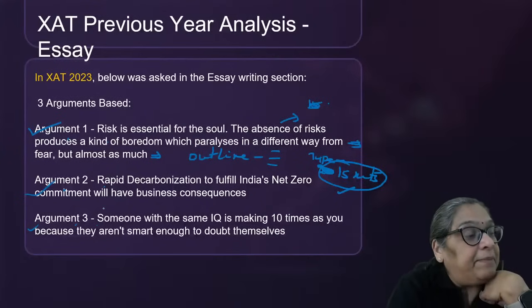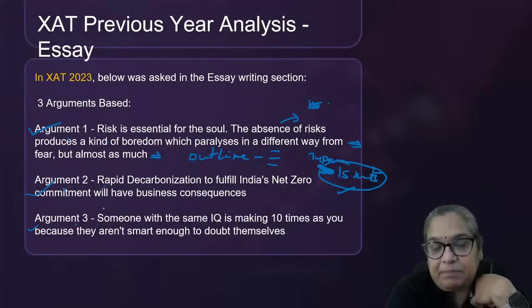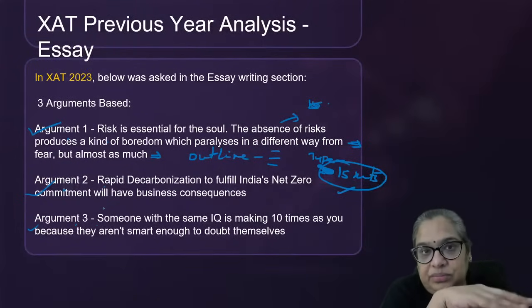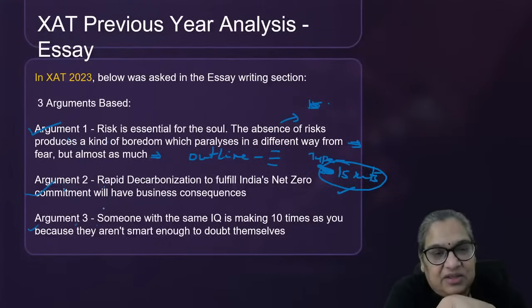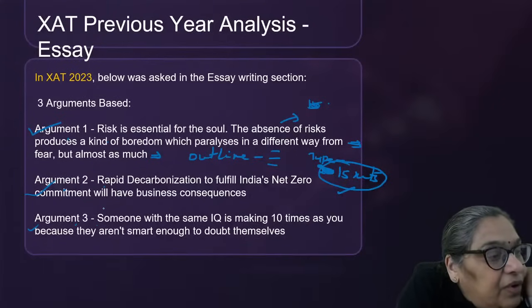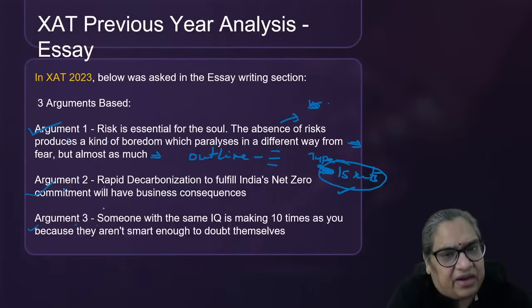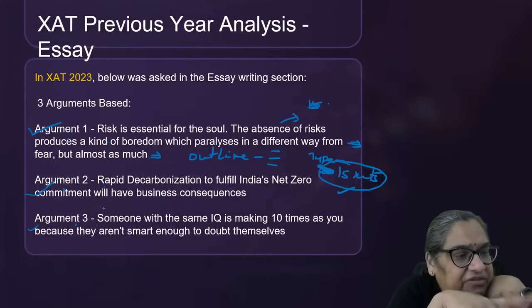When you start typing the essay, give yourself 15 minutes. From the moment you start typing the essay, give yourself 15 minutes. Because I assume the other 10 minutes would go in answering GK, another 3-4 minutes to plan your essay. Previous year essay topics are there everywhere, including in today's class. You can go back, you can see. I've given the previous 5-6 years.